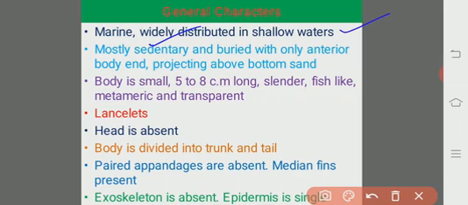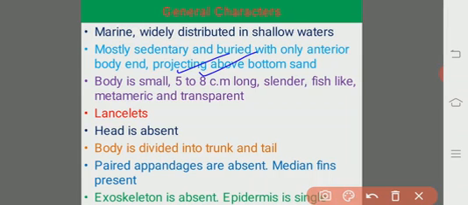The size is very small, about 5 to 8 centimeters in length.